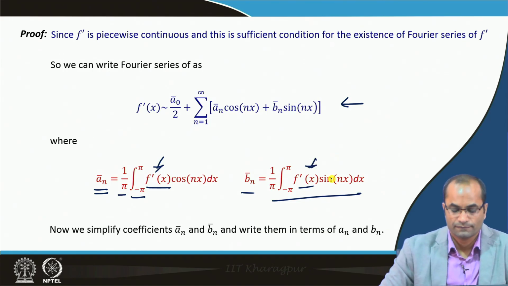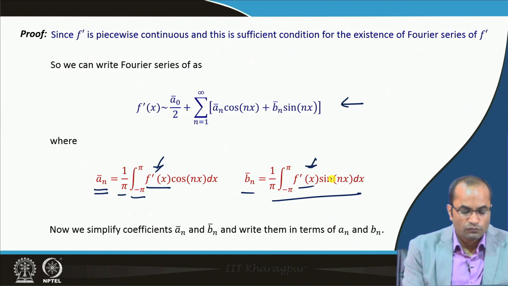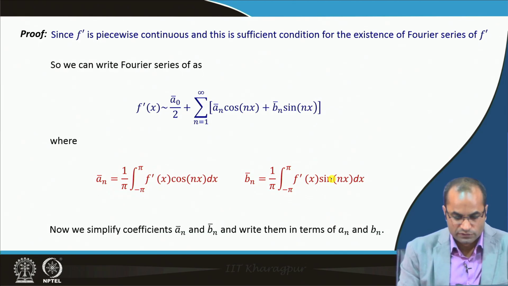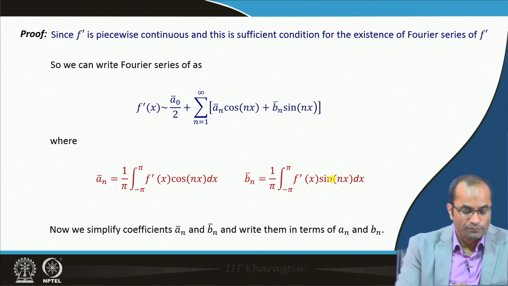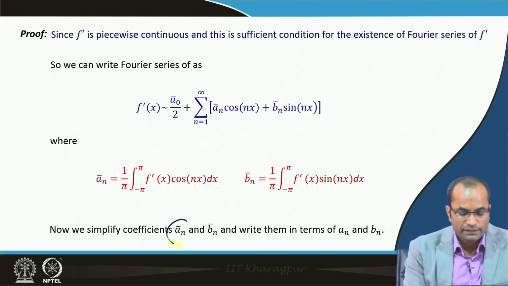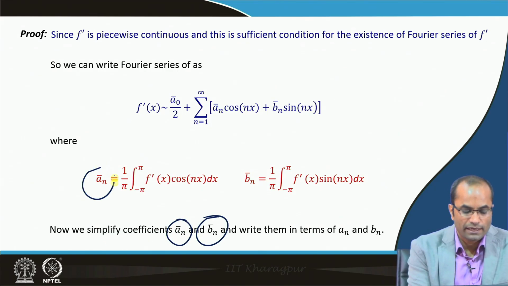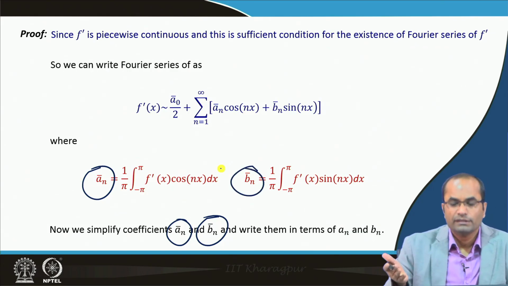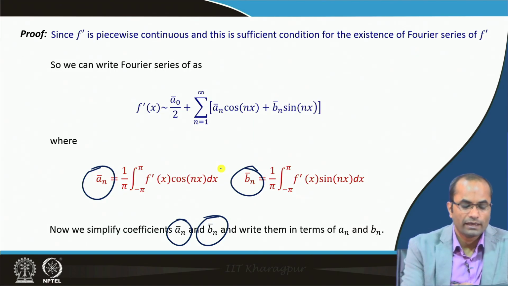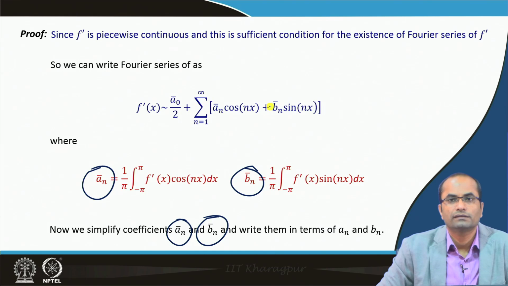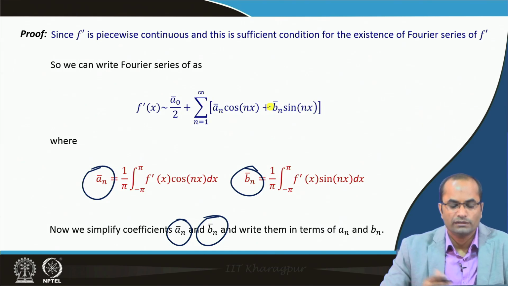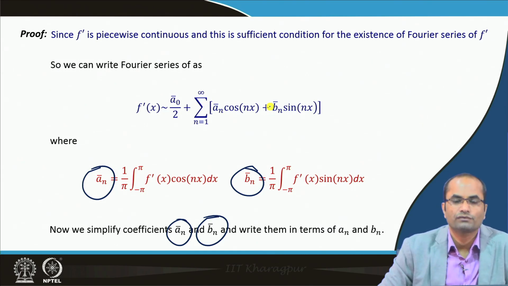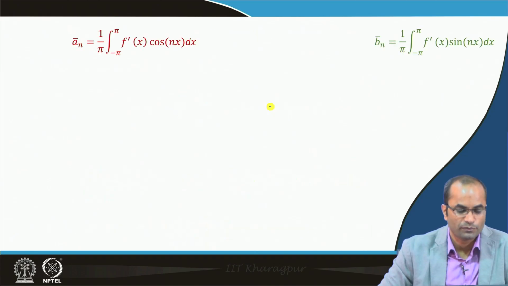It is not difficult to prove now. We will simplify these coefficients, a n bar and b n bar, write them in terms of a n and b n, and then see the relation between the Fourier series of f and the Fourier series of f prime.